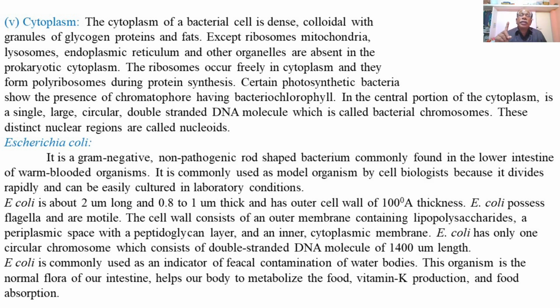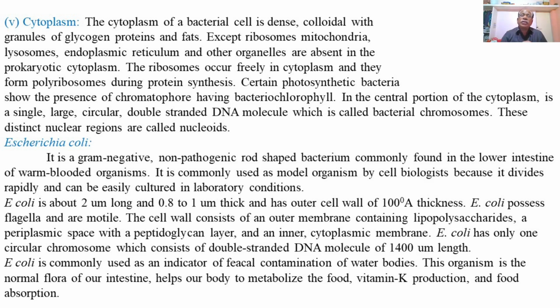It is a gram-negative, non-pathogenic, rod-shaped bacterium commonly found in the lower intestine or large intestine of warm-blooded animals, and it is commonly used as a model organism by cell biologists because it divides rapidly and can be easily cultured, grown or maintained in laboratory conditions.